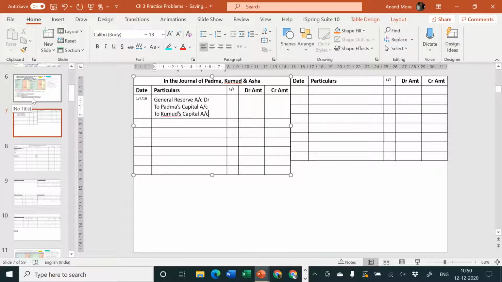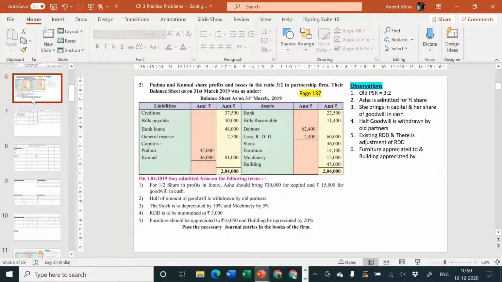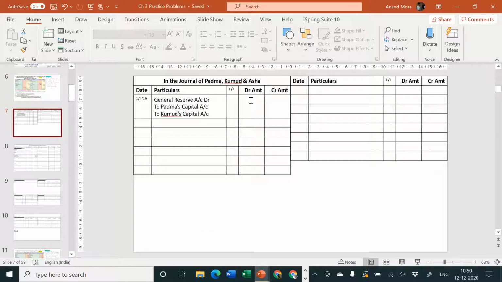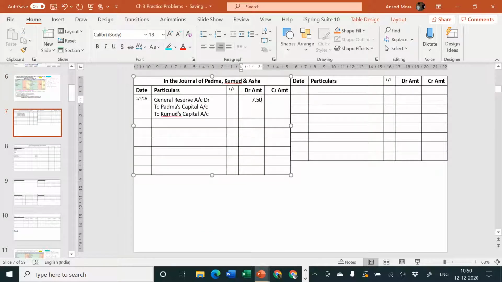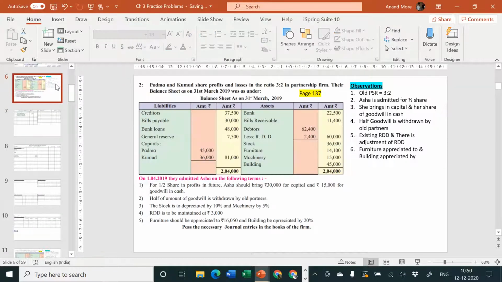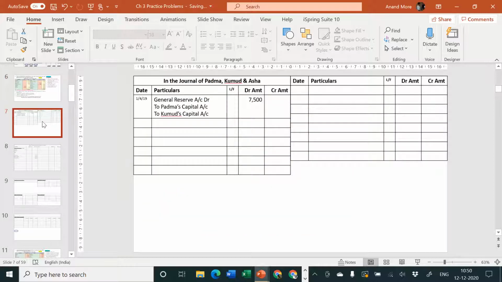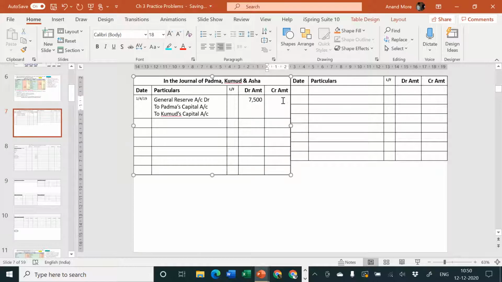General reserve account debit to Padma's Capital and Kumud's Capital, and the amount is how much? General reserve amount is 7,500. And Padma and Kumud, the ratio is how much? The ratio is the old ratio. Look at the old ratio, 3:2. So let us calculate quickly. 7,500 are to be divided by 5 into 3 for Padma. So that goes to 4,500 for Padma. And then obviously 3,000 for Kumud.